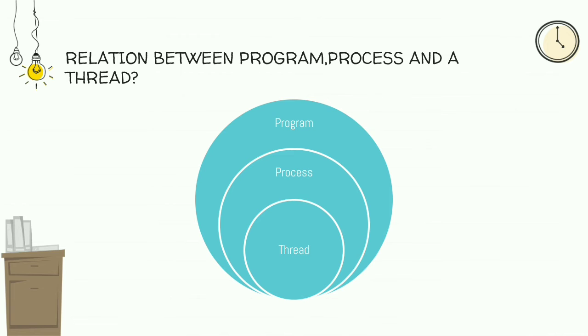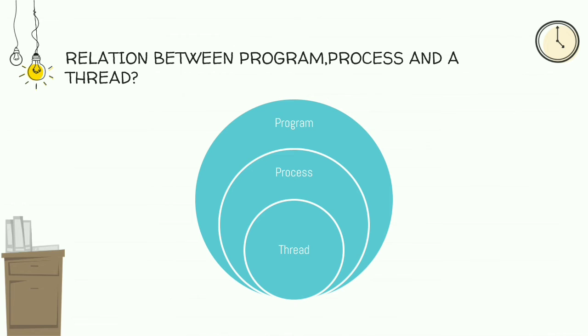We can open many Word documents at a time, and each Word document is considered a process. Here the word processing software is a program, and a program is nothing but a set of instructions. So the word processor is a process with multiple threads running concurrently.